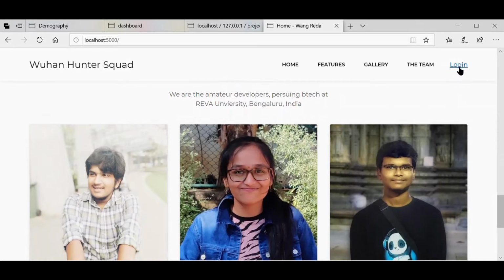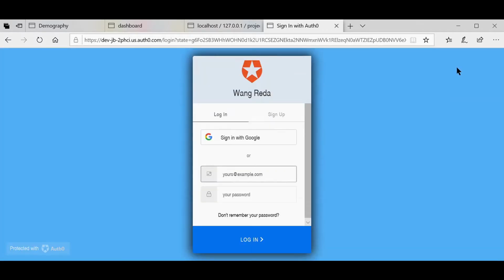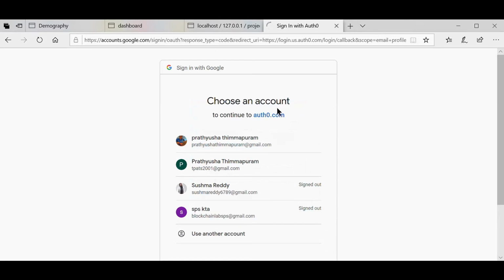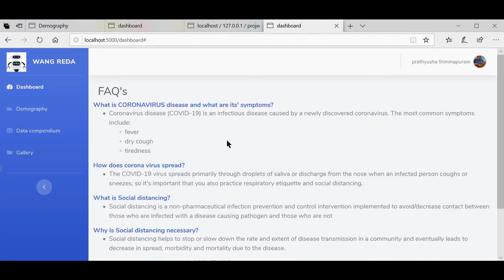Once the user clicks on the login button, they are redirected to an authentication page where they will have to log in. For this authentication, Auth0 is being used. Auth0 is a flexible drop-in solution to add authentication and authorization services to our application. Auth0 will link the user's Google account to log in to the website. So once the user is logged in with their Google account, they are redirected to a dashboard.